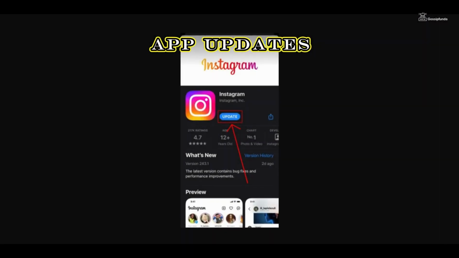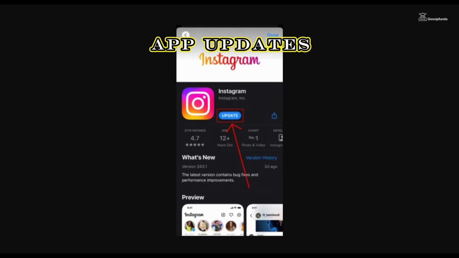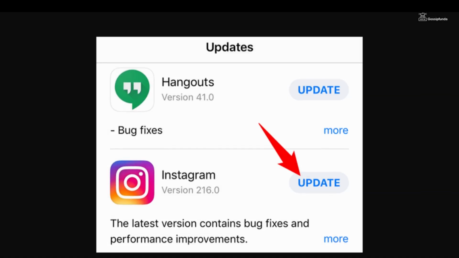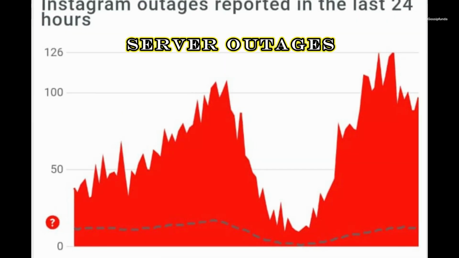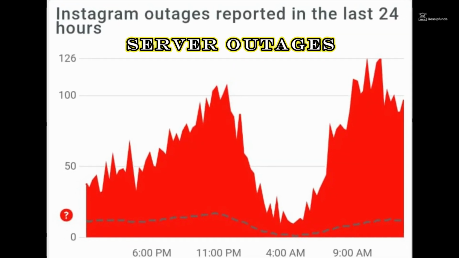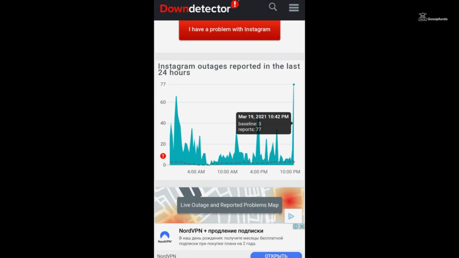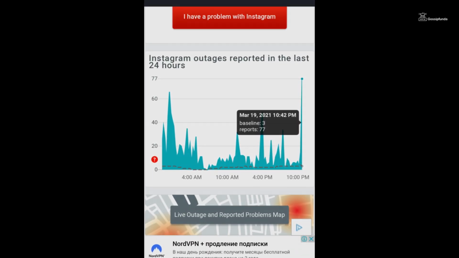Running an outdated version of the Instagram app can lead to compatibility issues with the latest platform updates, causing connectivity problems. Instagram servers may experience temporary outages or maintenance, preventing users from accessing the app during those periods.